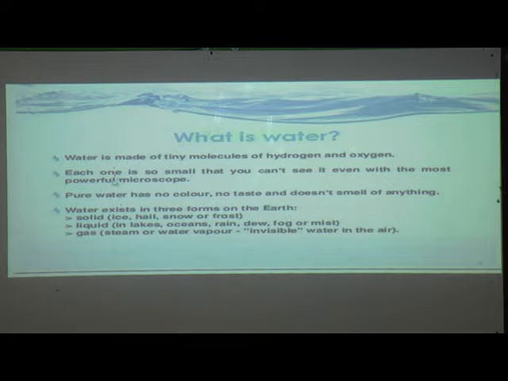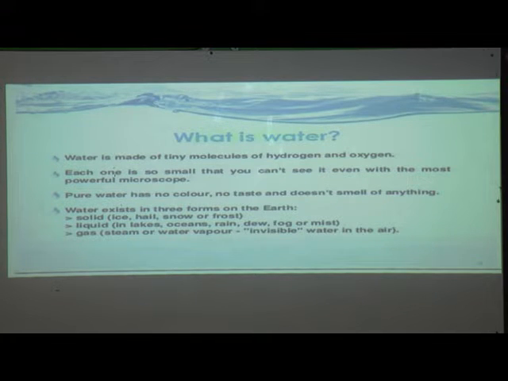We know that whatever tiny or micro substances are there, we can see with a powerful microscope, but these water molecules are so tiny that we can't see them even with a powerful microscope.